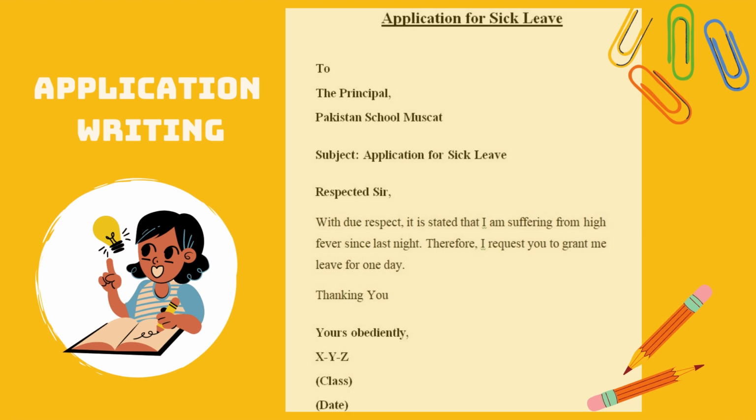We also wrote an application for sick leave. Please keep in mind the pattern you have to follow for writing the application. In the first line, you'll begin with to, and in the next line, the principal. In the third line, Pakistan School Muscat. Then leave some space and write subject, application for sick leave. Then, after leaving some space, respected sir.